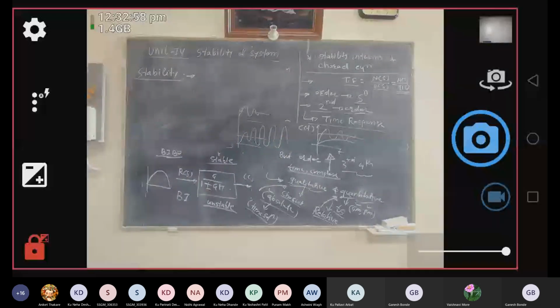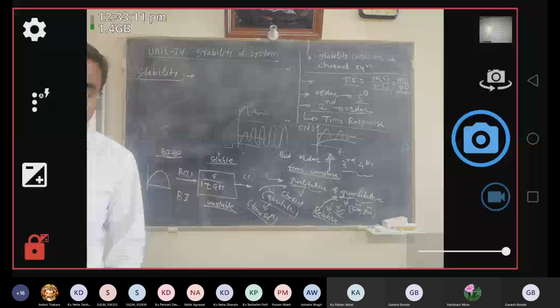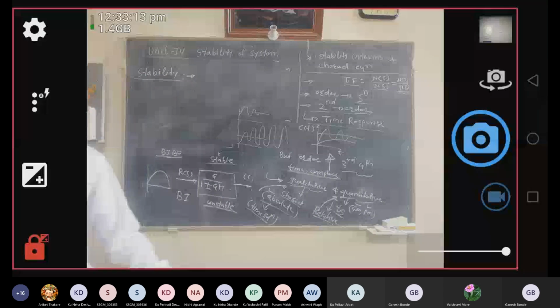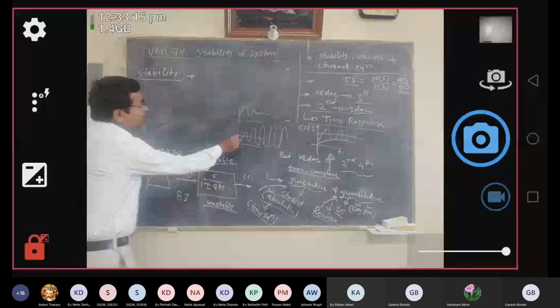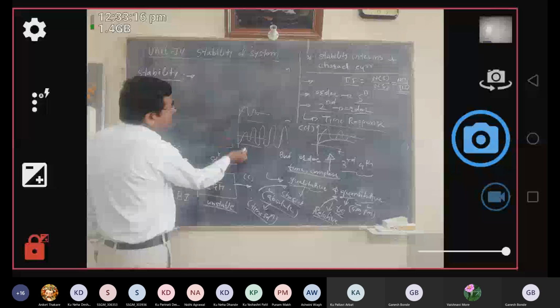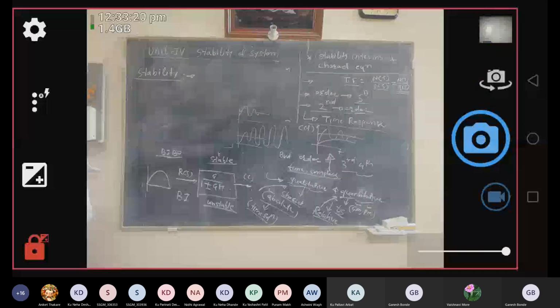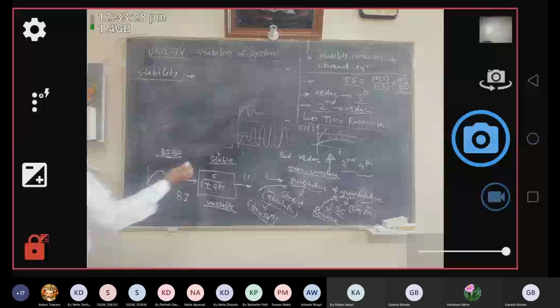So when we say that a system is stable, when you apply input to the given system, the oscillations in the system are damped out with respect to time, then the system is said to be a stable system. Conversely, in the second system, as the time increases, the oscillations in the system go on increasing in magnitude. Therefore we say that the system is an unstable one.